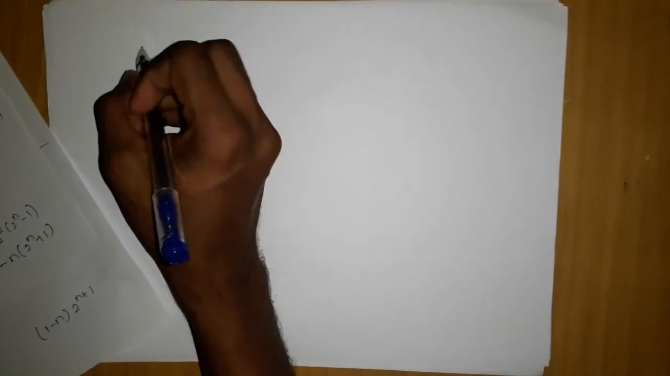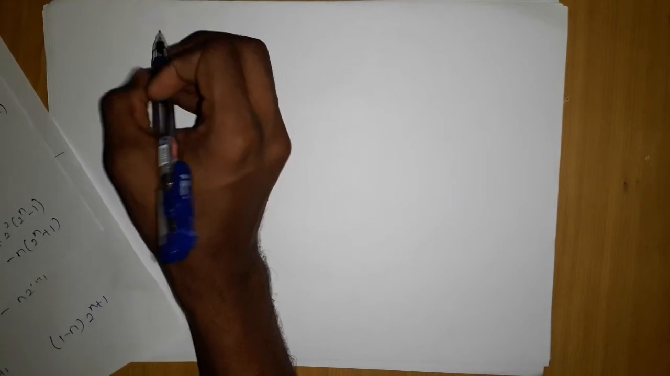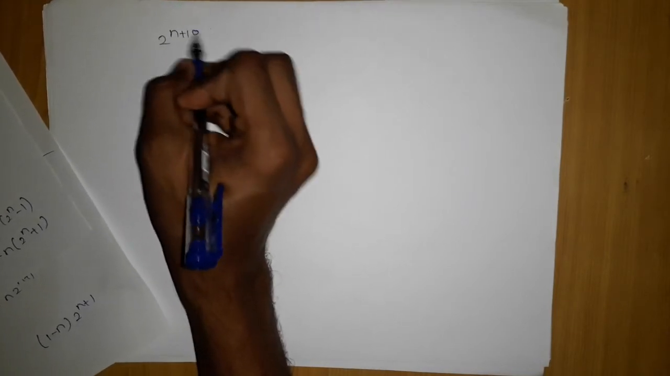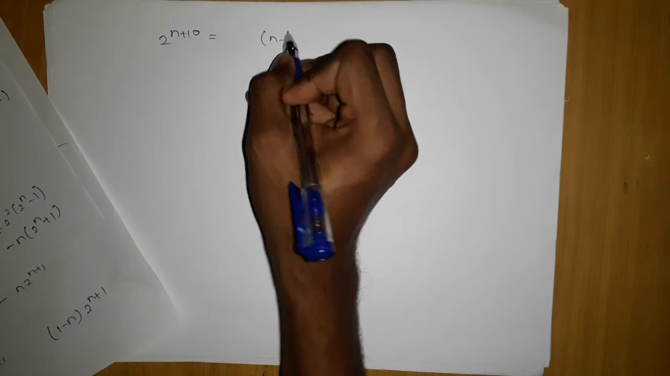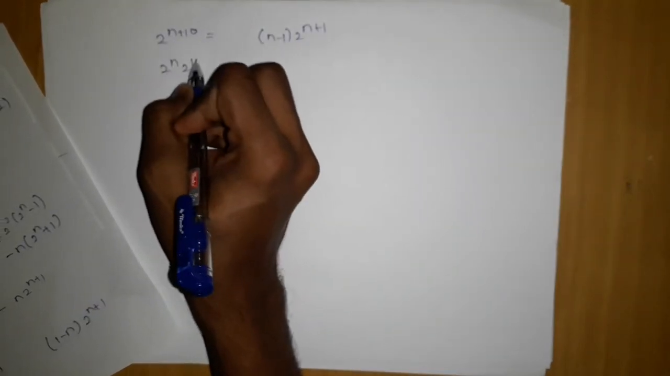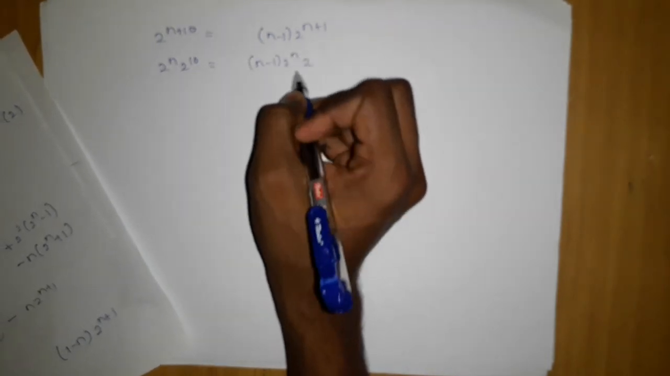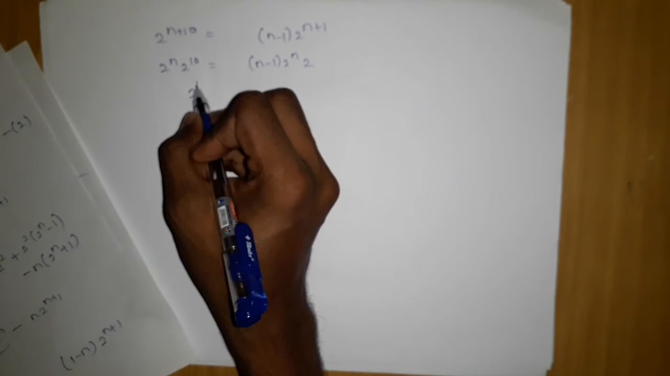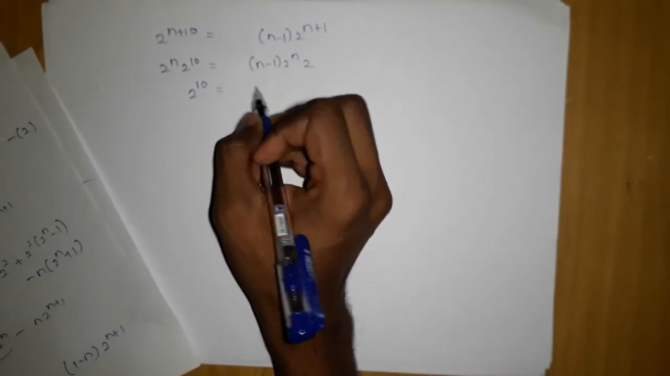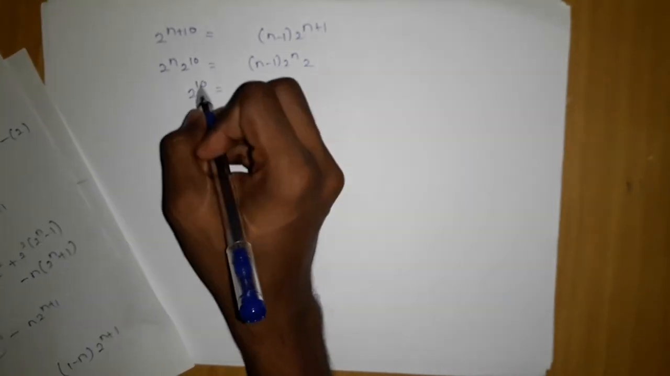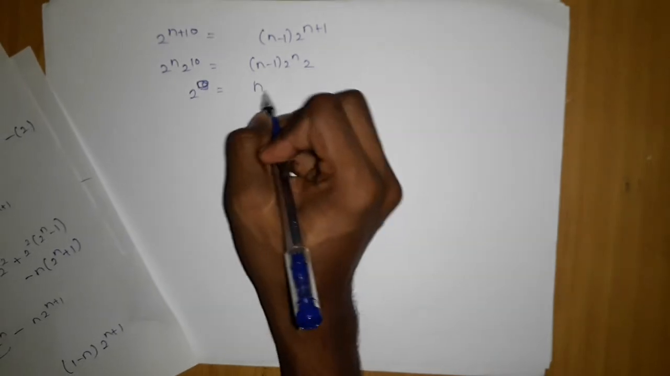Okay, so if I remove the minus sign, I will be left with 2 power n plus 10 here, and here it will be (n minus 1) into 2 power n plus 1. If I multiply 2 power n into 2 power 10, and here (n minus 1) into 2 power n into 2, 2 power n will cancel out. 2 power 10 is equal to 2 power 9 into (n minus 1).